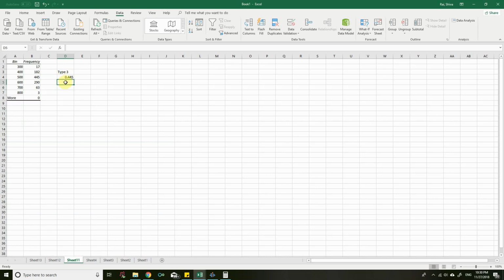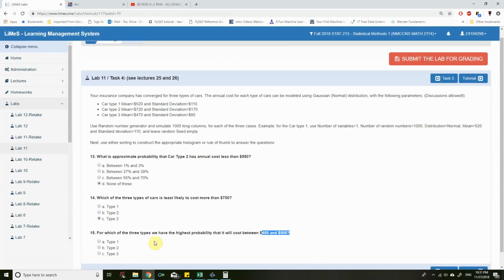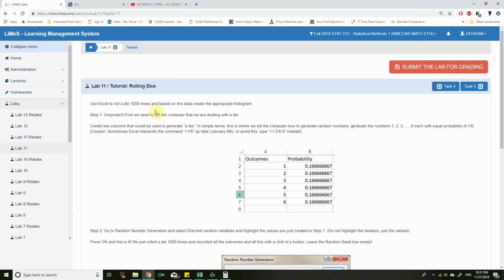Type 3 car has probability 0.445, type 2 car has 0.069, and type 1 car has 0.273. So type 3 car has the highest probability that it will cost between $400 and $500. We have already done this tutorial in lecture number 26, so please go through it.